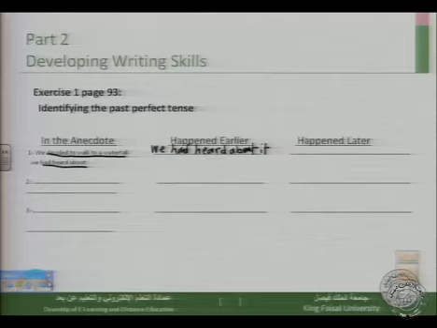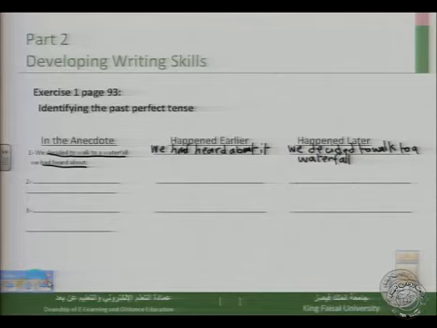What happened next is that we decided to walk to a waterfall. So we write, we decided to walk to a waterfall. These are the 2 events written in order. The first event is we had heard about the waterfall. The second one is we decided to walk to the waterfall.